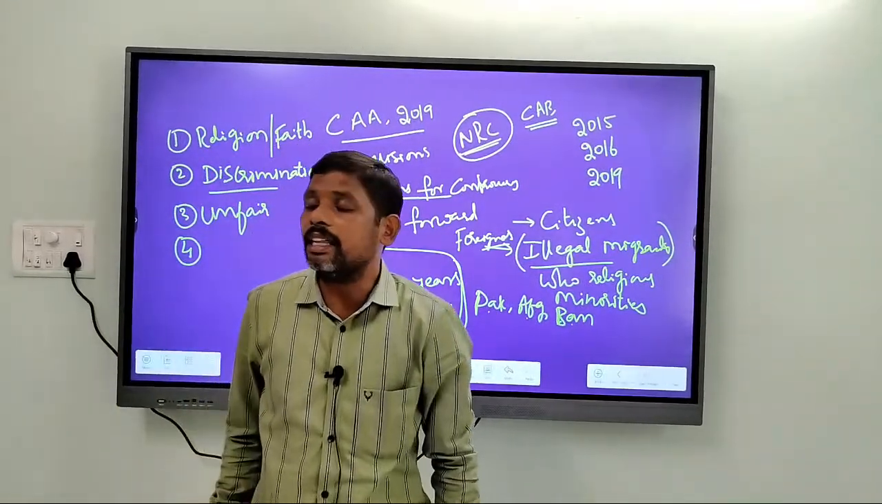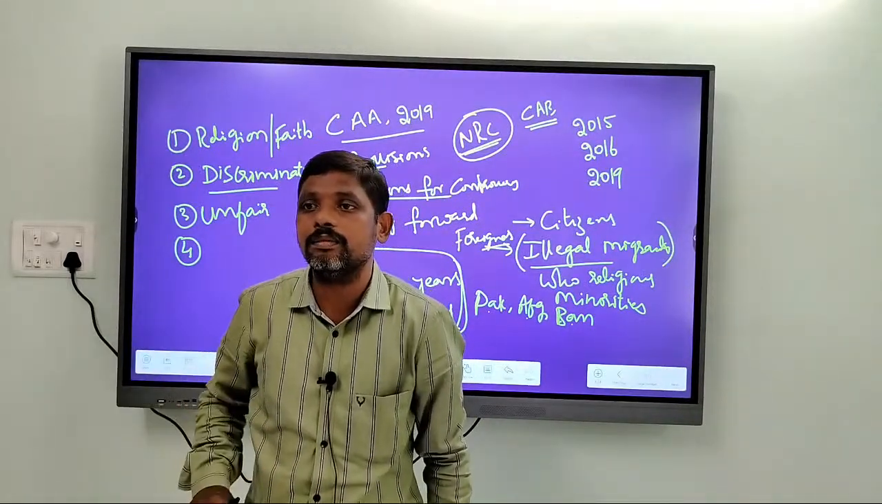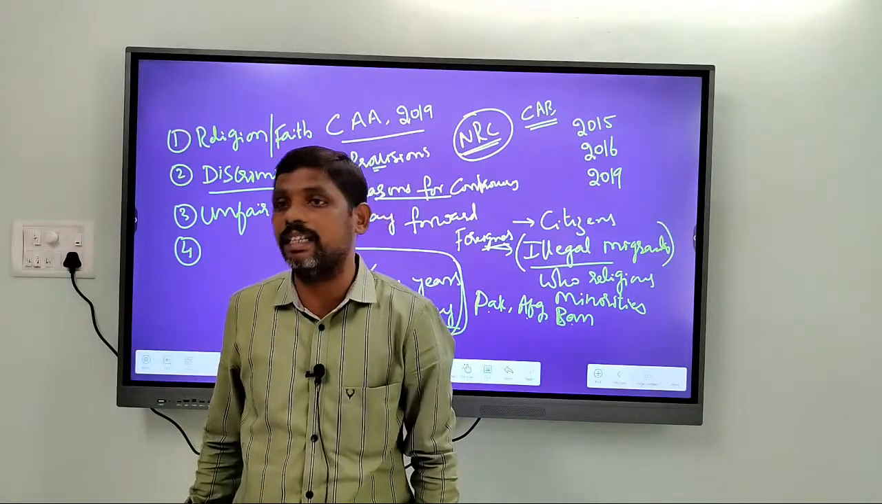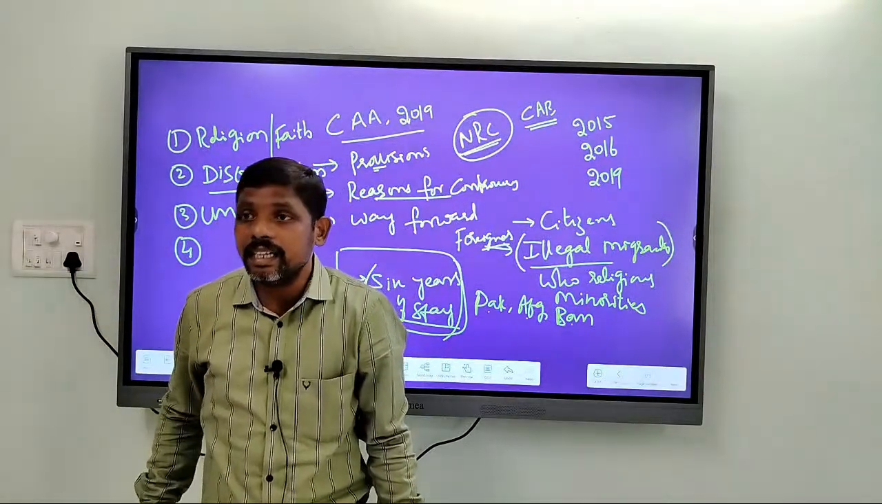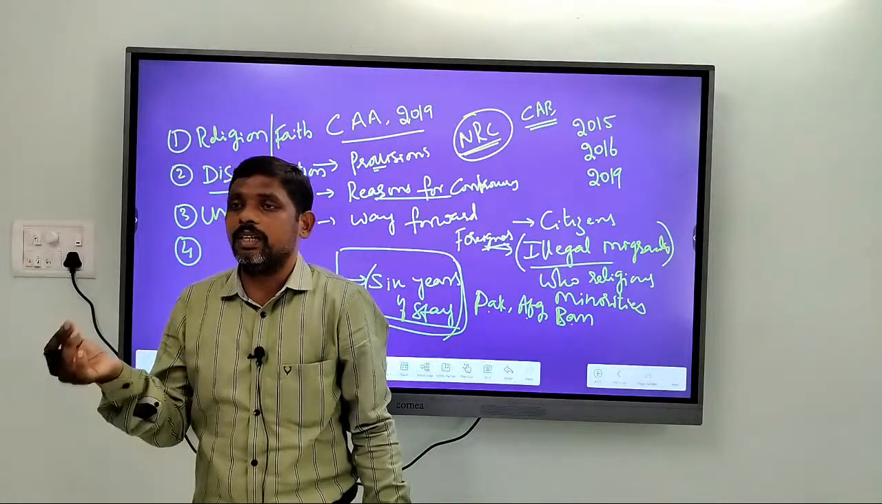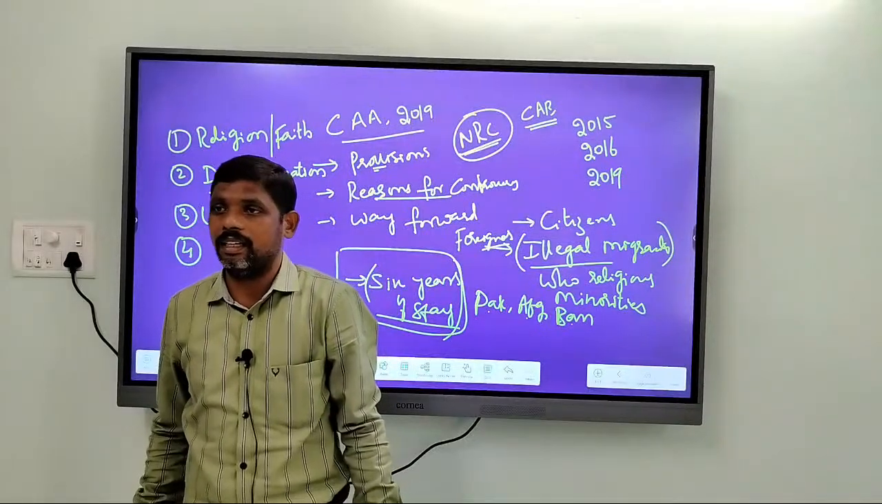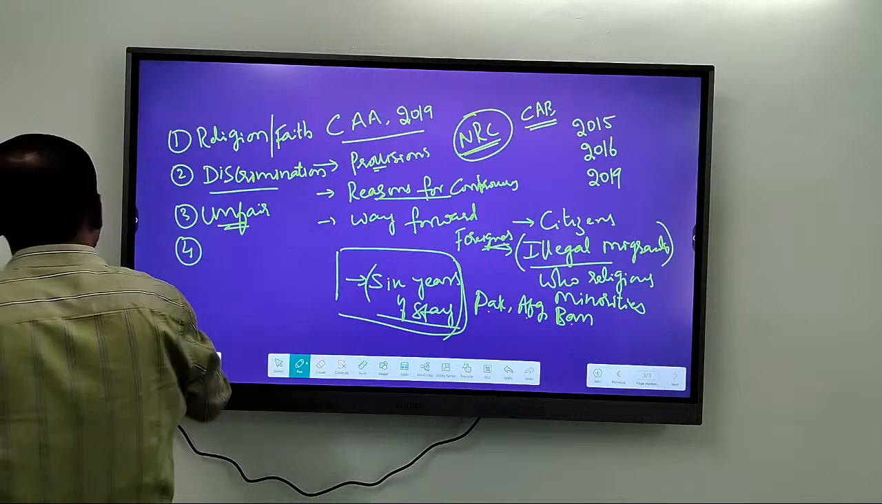And another point here is whether it is to all the countries. No. It is only a few countries, selected countries. So religious minorities of only selected countries are given Indian citizenship. That means there is a criticism that the government of India doesn't treat all the countries equally. So that is what unfair treatment is.